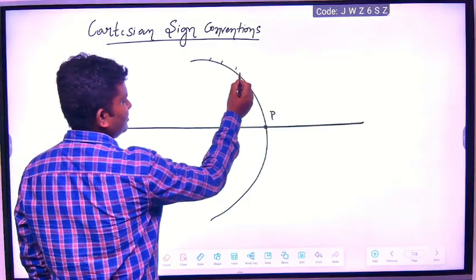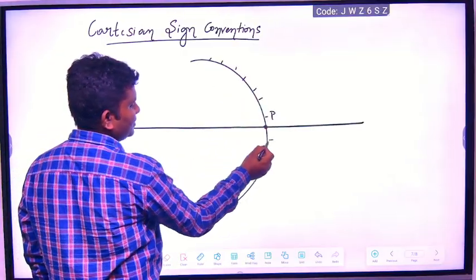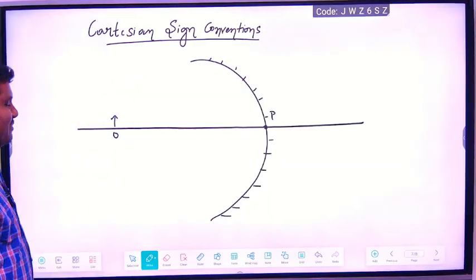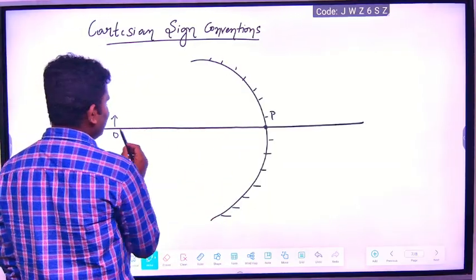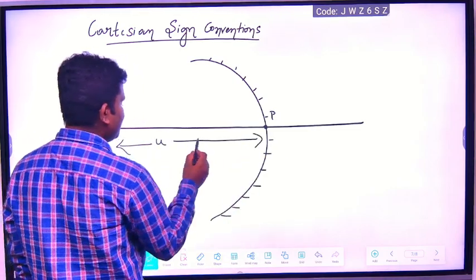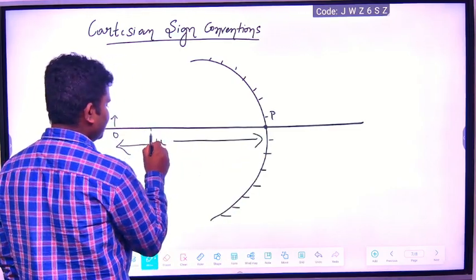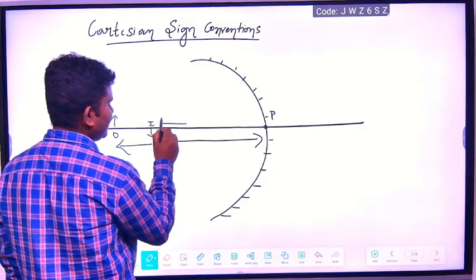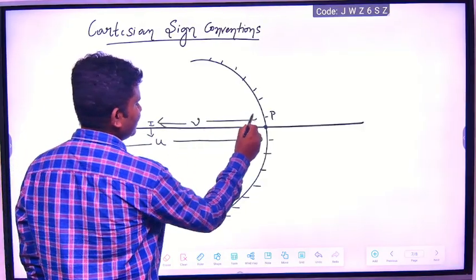Okay, all distances are measured from the pole of the mirror. So this is the object distance u. If the image forms somewhere like this, this is the image distance v.